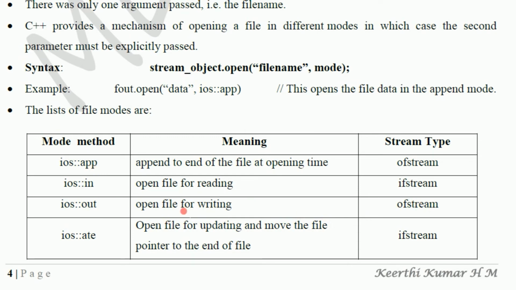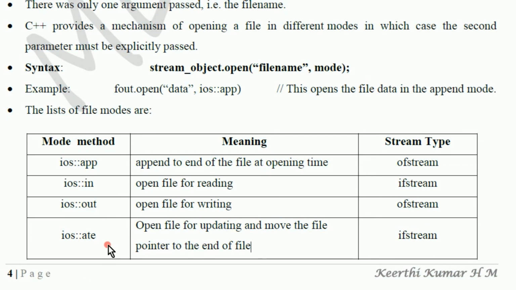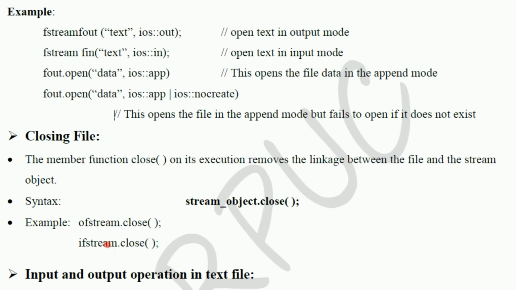Then ifstream is needed to take ios::in. That means for the input operation, that is reading operation. ios::out is for the writing operation, that is output mode. ofstream, ios::ate, open file for updating and move the file pointer to the end of file. That means update the information and then automatically take the cursor to the end of file. That we can do with the help of ios::ate.